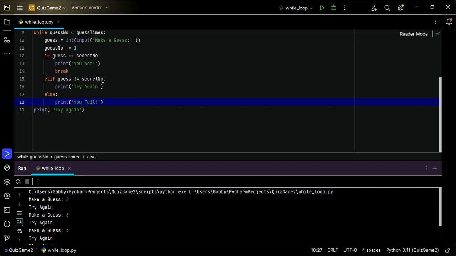So here I'll say guess not equal to secret number and guess number is less than guess times, that's 3.